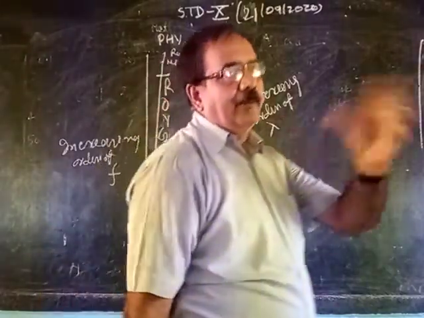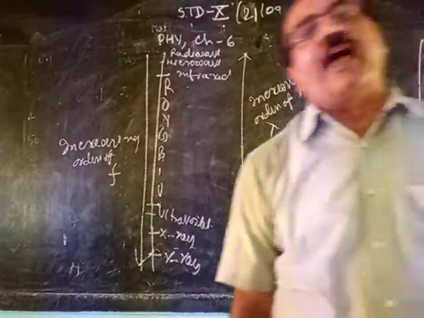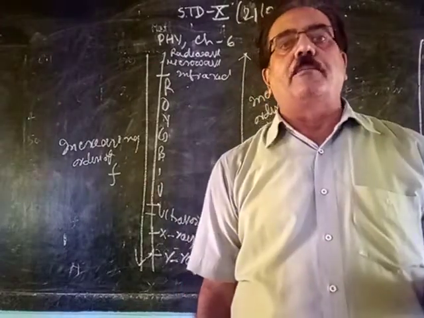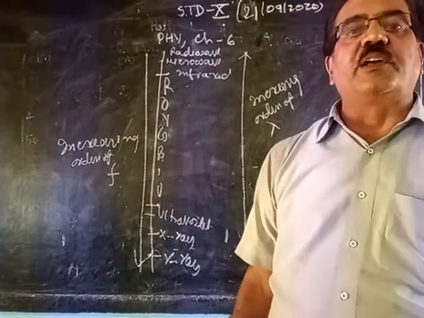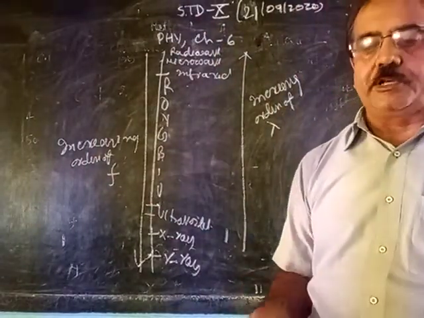Four or five questions will be given. You have to arrange it in increasing or decreasing order of wavelength, or increasing or decreasing order of frequency.